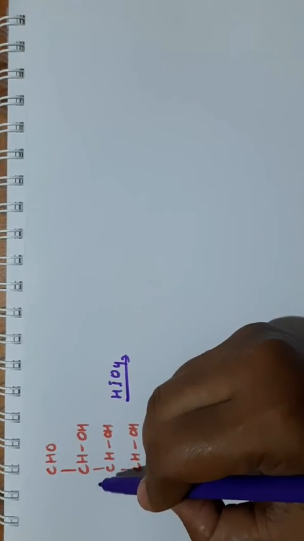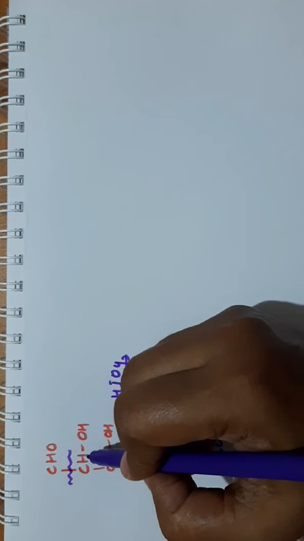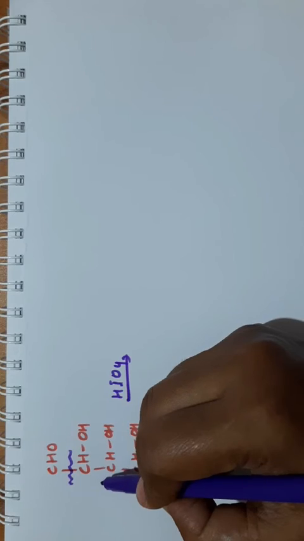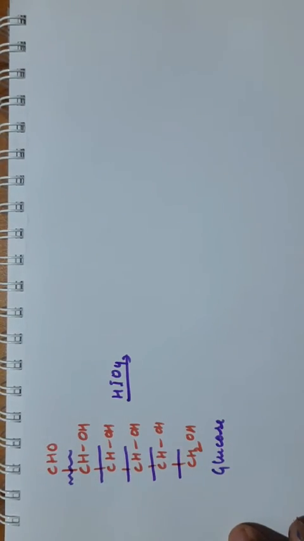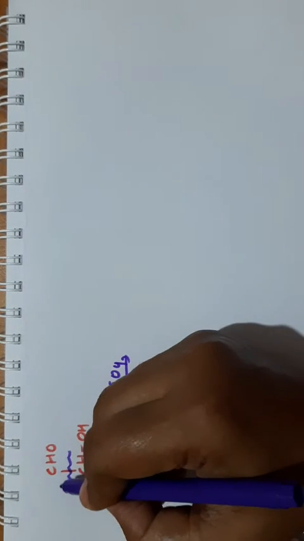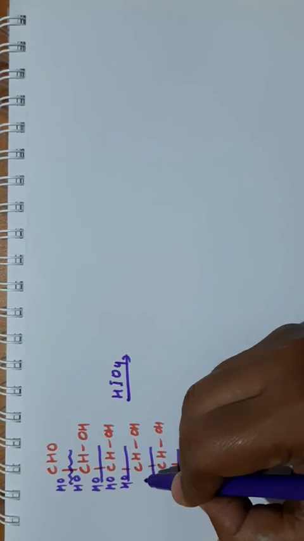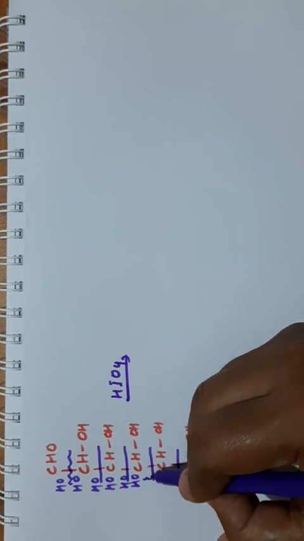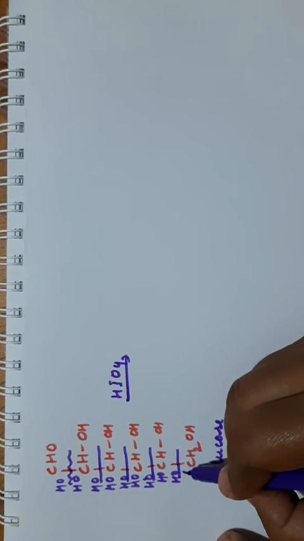Now cleavage will take place from here because there is an aldehyde group and an alcoholic group on adjacent carbons. Cleavage will take place from here. All these cleavages will take place. Now add OH on both sides. Here OH, here OH, this side OH, OH, OH. Add OH on either side of the cleavage.